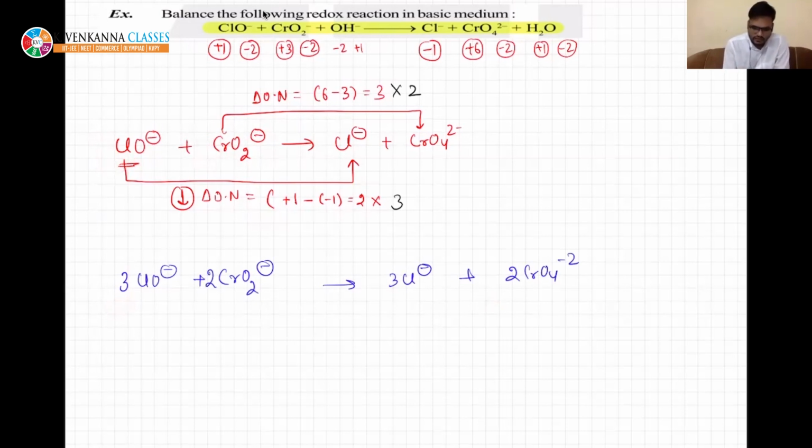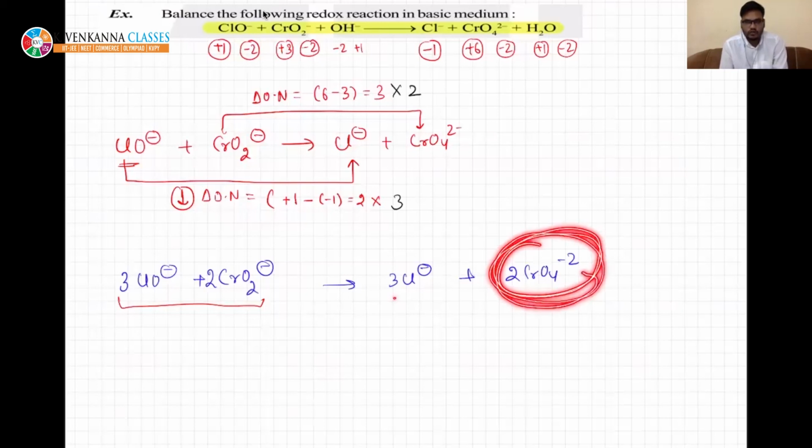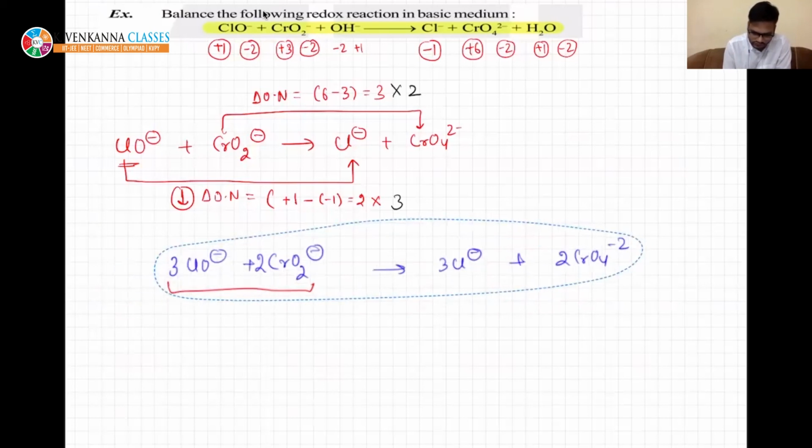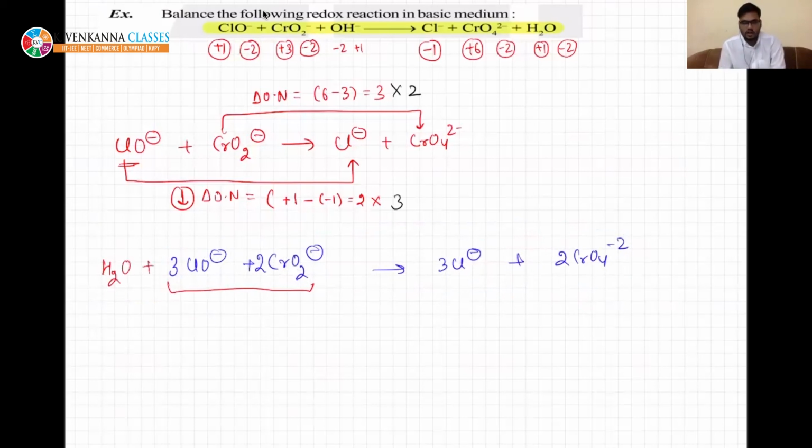Now balance the oxygen atoms. How many oxygens are present over here? 3 from here and 4 from here, total 7 oxygen atoms. In this case, there are 8 oxygen atoms, 2 into 4. So you need to add one water molecule. Fine, now oxygen is balanced. Now balance hydrogen. Please focus, because an important step is coming. So only 2 hydrogen, so you can add 2H plus.